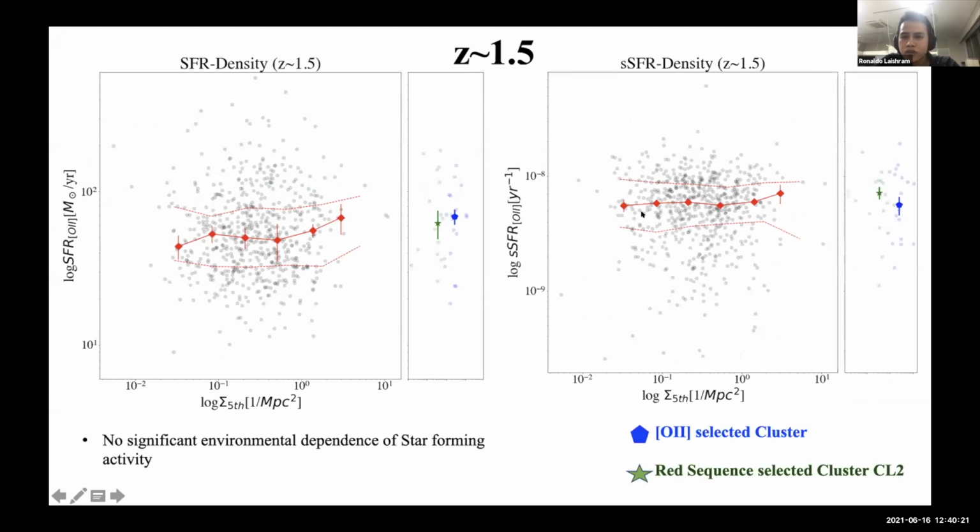Similarly for the SSFR. In contrast to what we saw at 0.4, in this case we see no strong difference in the star formation activities between the red sequence clusters and the O2 selected clusters. So no significant environment dependence.